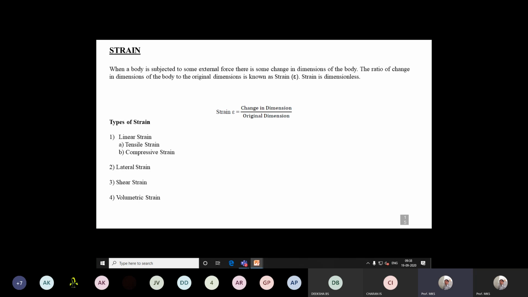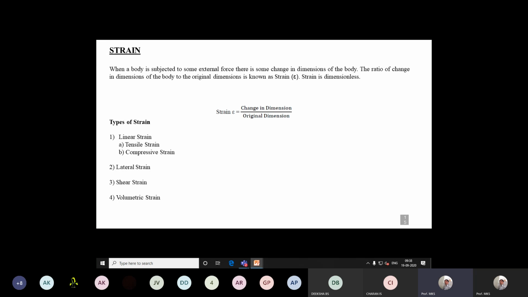That deformation being done in the body due to the applied force: if it is a tensile load, the body undergoes elongation. If it is a compressive load, the body undergoes reduction in length. That elongation or reduction in length due to the applied force, we call it strain, right?